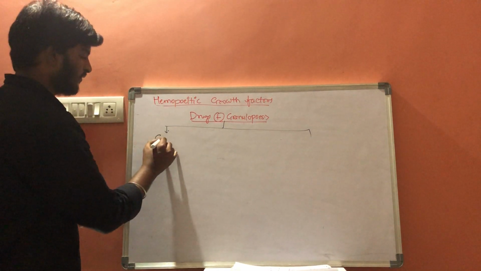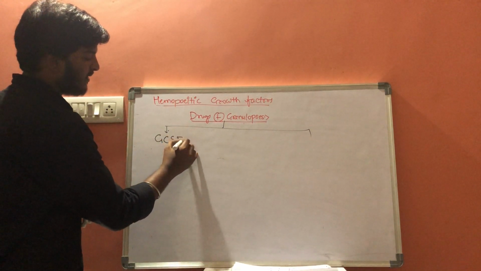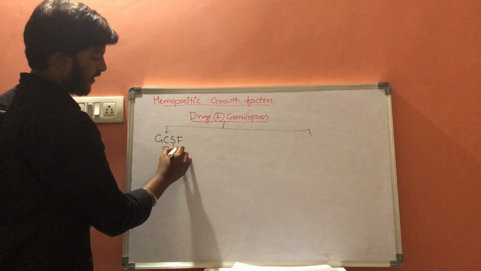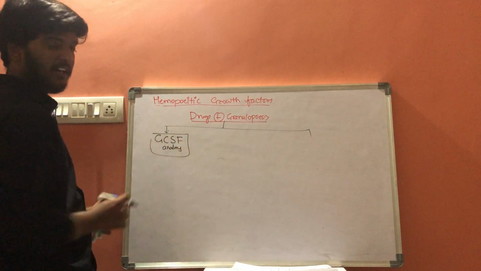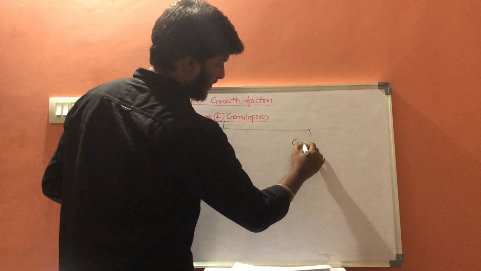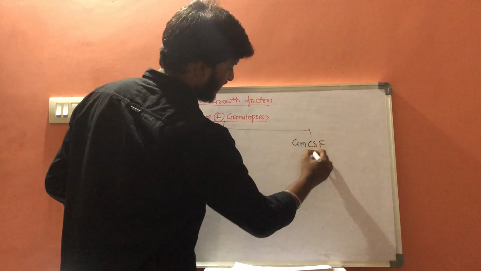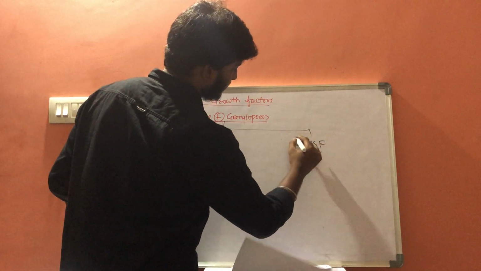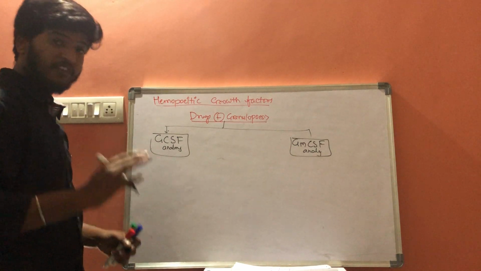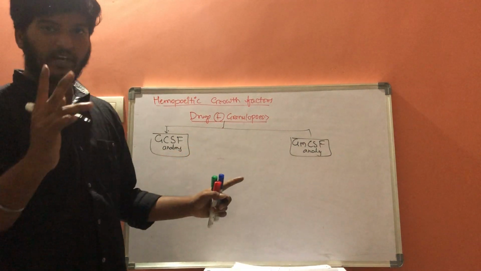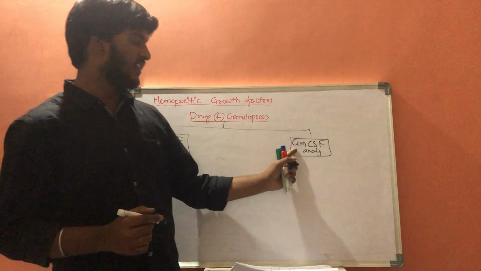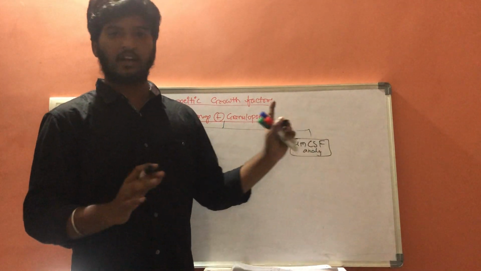One is granulocyte colony stimulating factor analogs, and next one is granulocyte macrophage colony stimulating factor analogs.